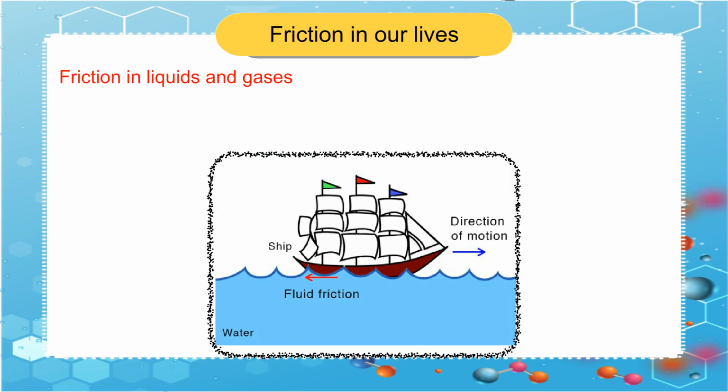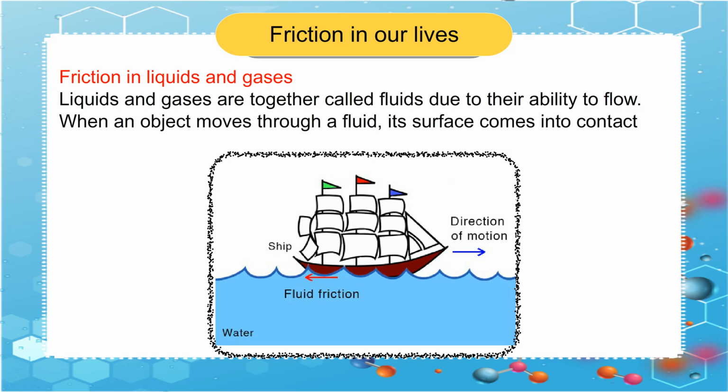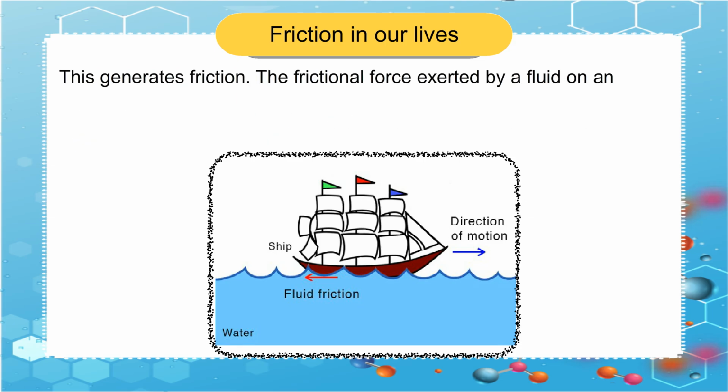Friction in liquids and gases. Liquids and gases are together called fluids due to their ability to flow. When an object moves through a fluid, its surface comes into contact with the particles of the fluid. This generates friction.